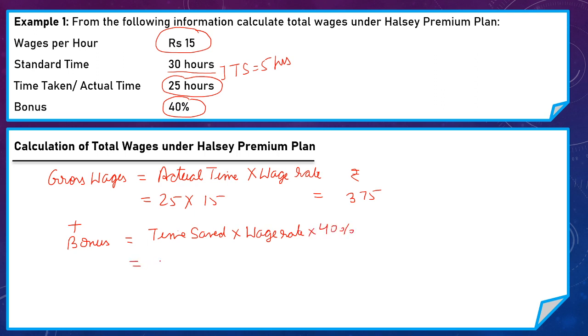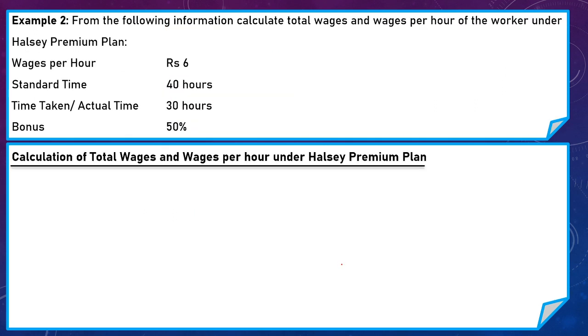So the worker saves 5 hours, wage rate per hour is 15 and bonus percentage is 40%. So the worker is also eligible for bonus of 30 rupees, and his total wages under Halsey premium plan is 405 rupees. Now we take another example to understand it clearly.